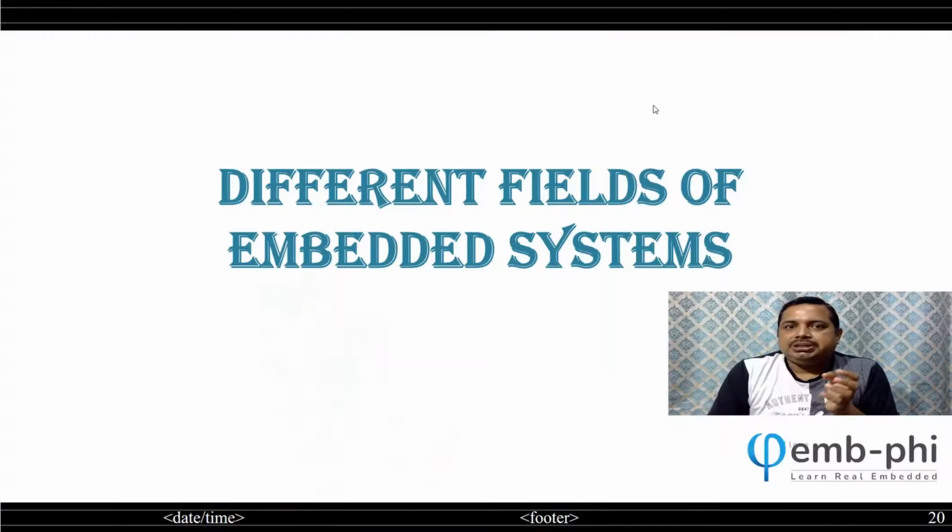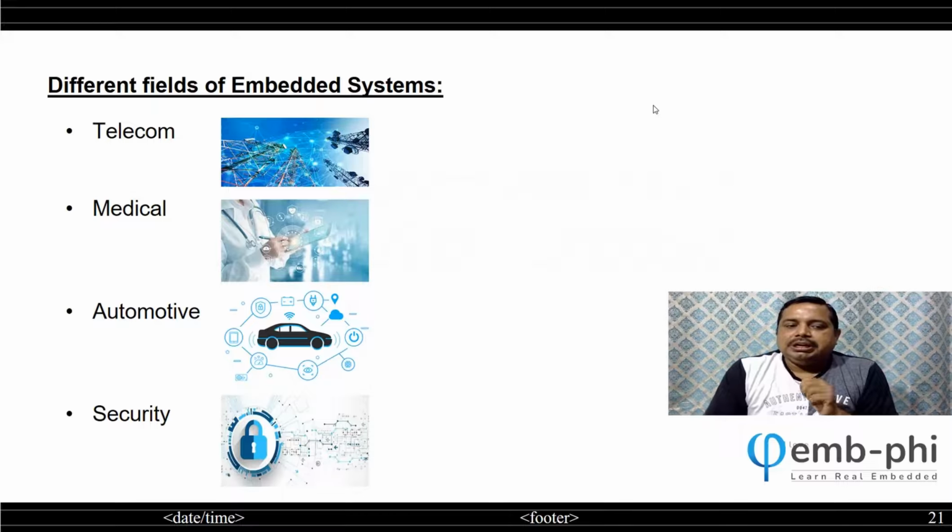So till now whatever I told is all about the product. The product is a very small portion of embedded systems. Now I'll tell you a little bigger thing which will amaze you. I'm now talking about the fields where embedded systems are used. Say telecom is full of embedded systems. If you see one tower, at least 1 lakh customers, or even more, are connected to one tower. Everybody is calling, picking up the phone, talking. All those signals go to that tower, which is called the BTS, base transceiver station.